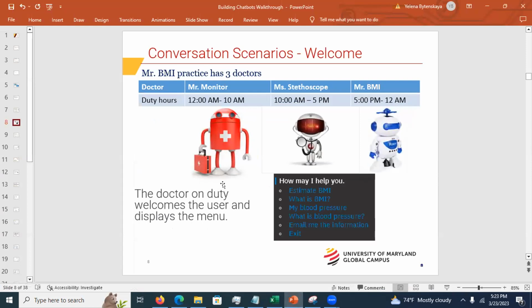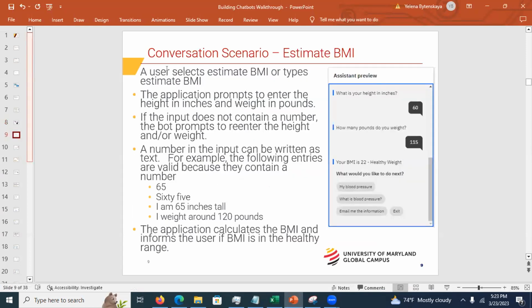You're going to be presented with the scenario. This is what I just did, but instead of entering 60 as a number, I entered it as text and it still recognized it. Or I can even put I am 65 inches tall, and it's going to recognize the number 65 in it.